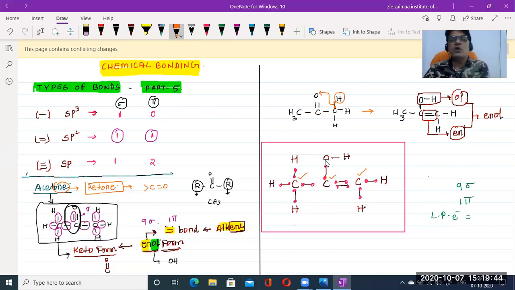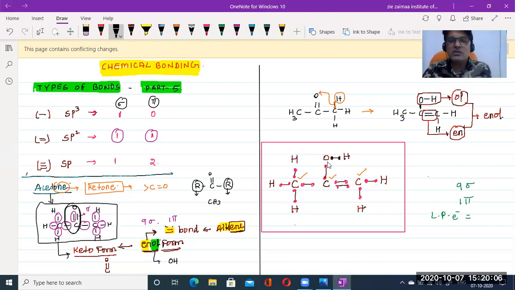So what about this oxygen? What about this oxygen? This oxygen is connected with the carbon as well as the hydrogen. So 1, 2, 3, 4. Only 4 electrons are there. So that means it does not have 8 electrons. That's why it is not a stable oxygen.